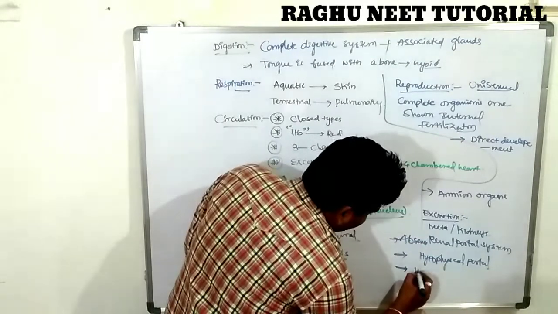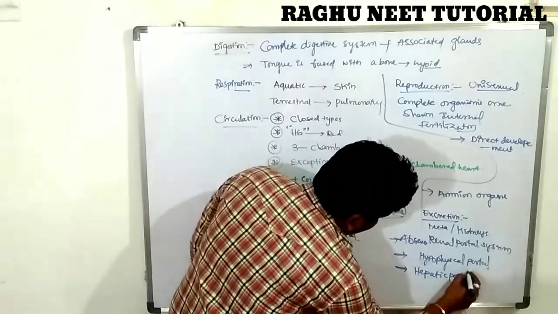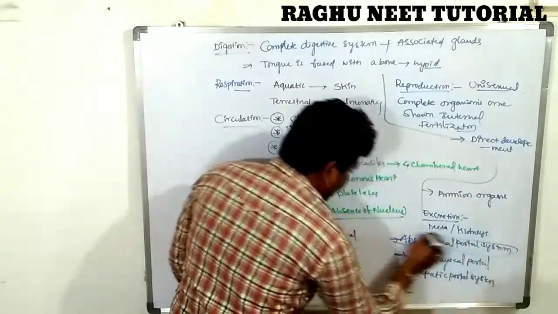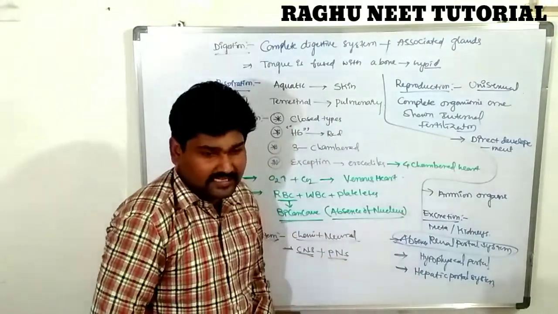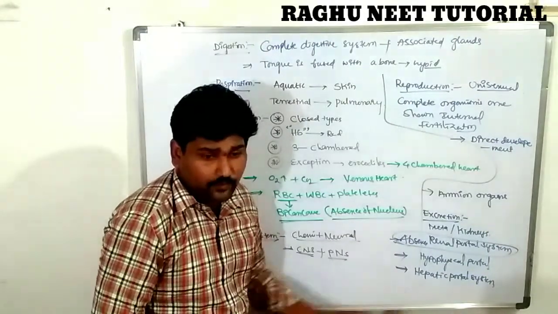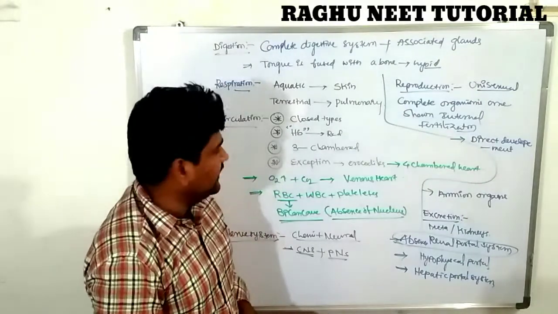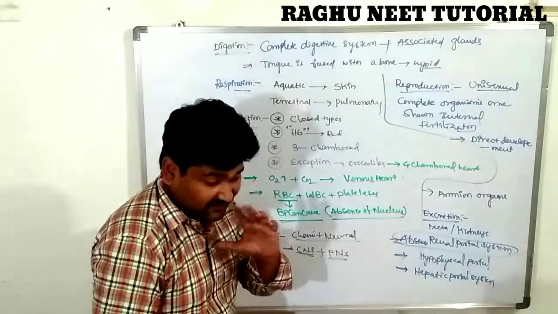As well as the hepatic portal system. There is an absence of renal portal system, but the presence of hypophyseal portal system and hepatic portal system. Hepatic nothing but liver. The hepatic portal system is very well developed in reptiles. This is the information about the general characteristics of the reptiles.